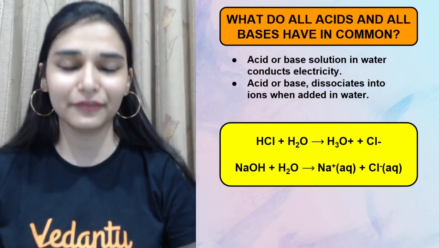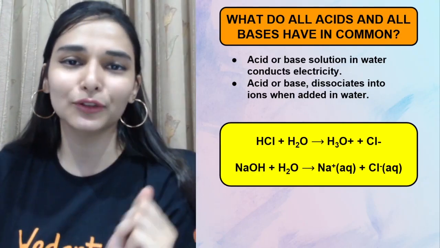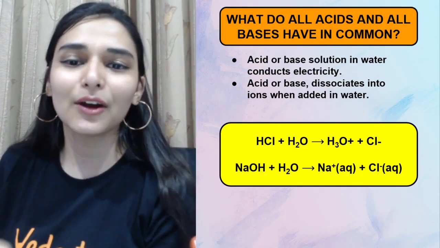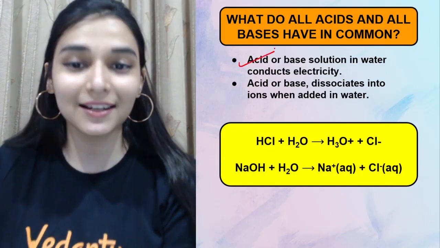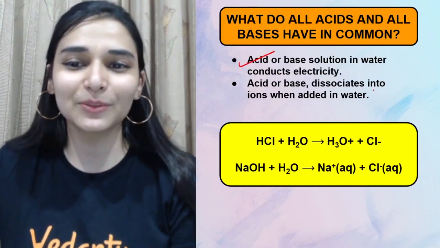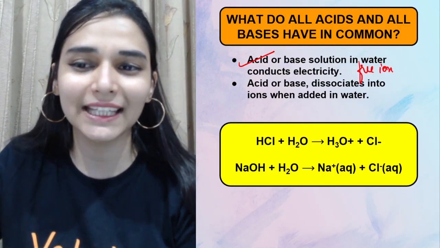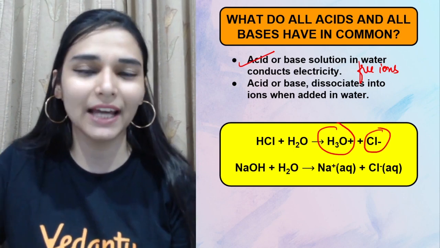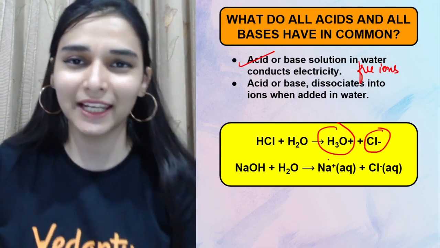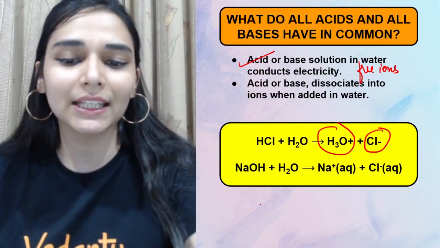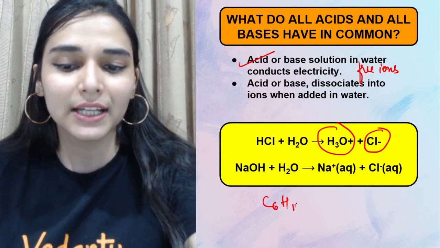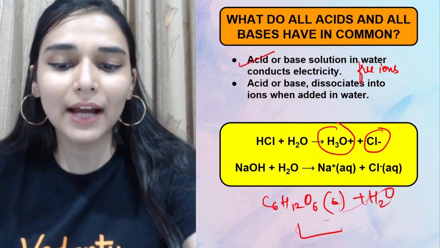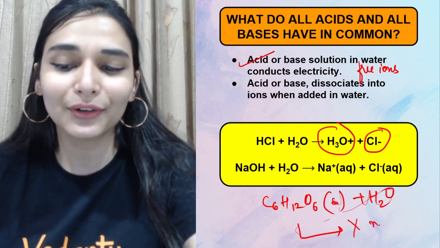So what do you have here? What is the first point that you observed here? Any common thing between acids and bases? Yes, aqueous solution of acid and bases conduct electricity. What is the reason? Because of availability of free ions. जैसे acid है, hydronium ions, free ions in solution, chloride ions, there would be conduction in electricity. ठीक है, अगर आप मान लो you are taking an example, glucose का aqueous solution, C6H12O6, I have taken glucose in water, and glucose aqueous solution will not conduct electricity.